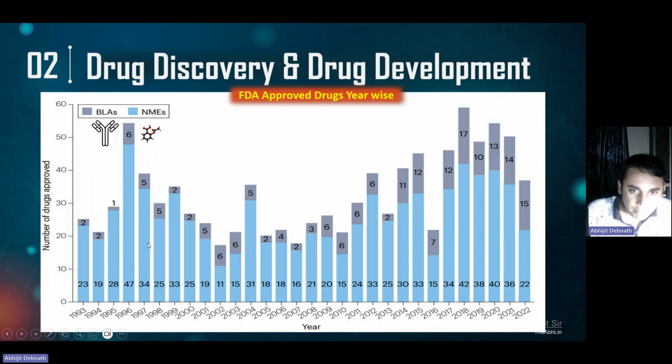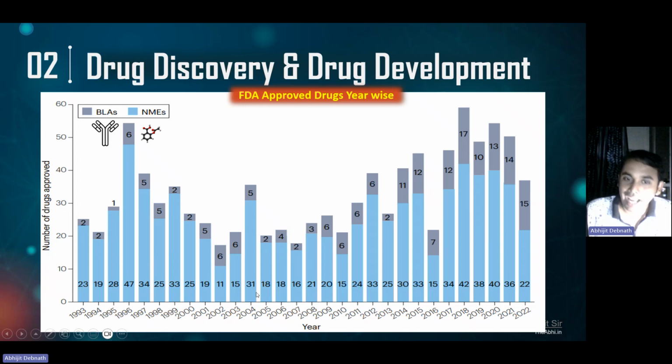You can see that every year a huge number of drugs are approved by the US FDA. You can see that in 1996 the highest number of drugs was approved by the US FDA, it is 47. Then there is a sharp decline, and then a sudden rise in the US FDA's drug approvals. So what is the reason behind this sudden rise from 2005 to 2021?